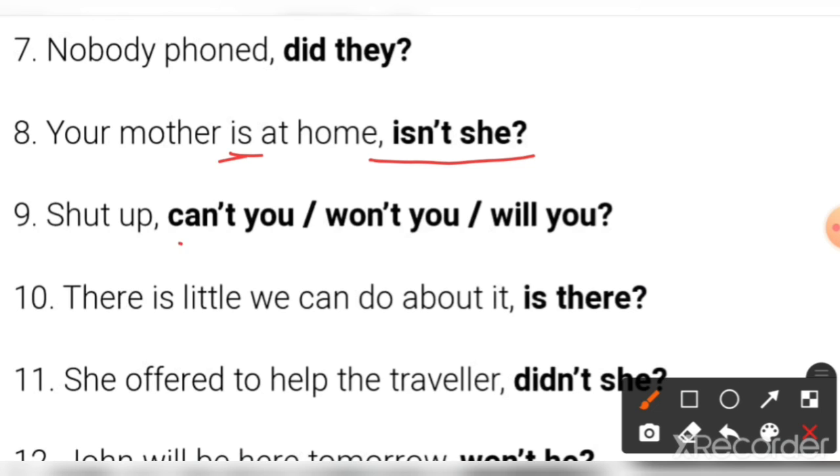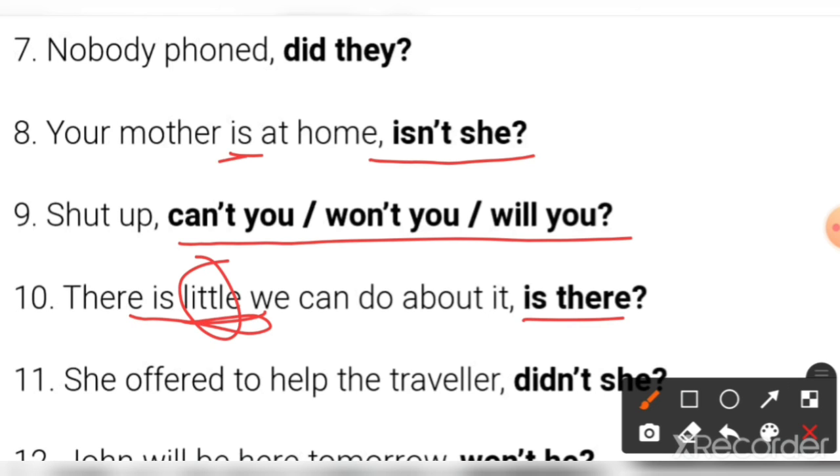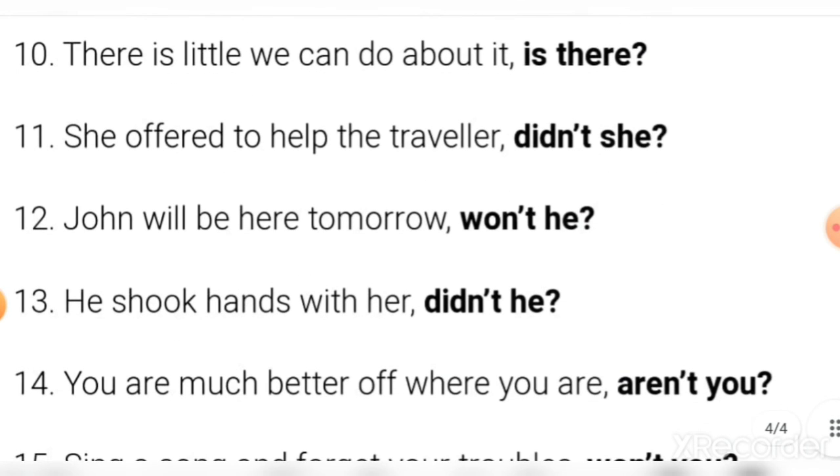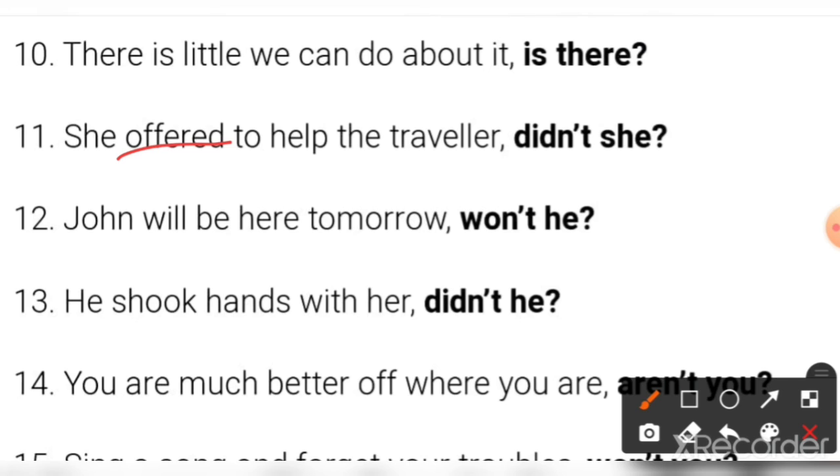Shut up. For shut up, so many answers are there. 3 answers are there. Can't you? Won't you? Will you? It depends on the situation at the time of speaking, but in writing we can write any of the answers, it will be correct. Clear? There is little we can do about it. Little is negative, so we will write is there. Then 11 number, second form is given, positive is given, so we have written didn't she.